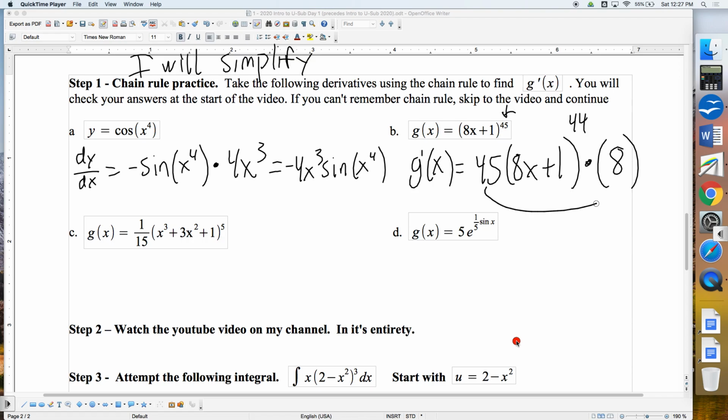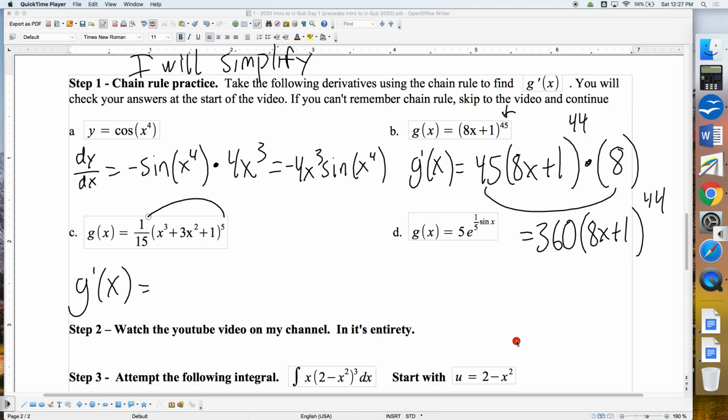Now for that simplify step that I talked about, I will simplify. I'm going to multiply the front and the back together to make it not 320, just kidding, 360, 8x plus 1 to the 44. And like I said, I think the simplification is obvious. The next couple, it just has to do with what I want to do at the end of the video.